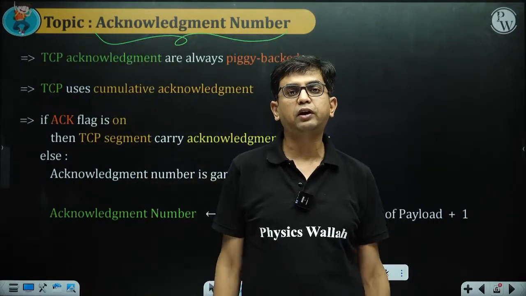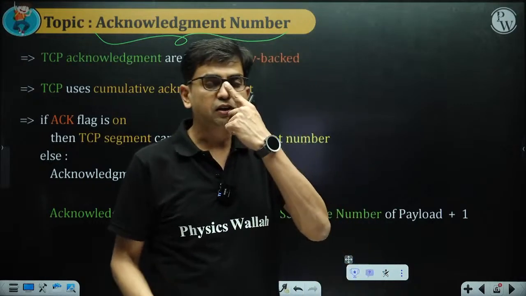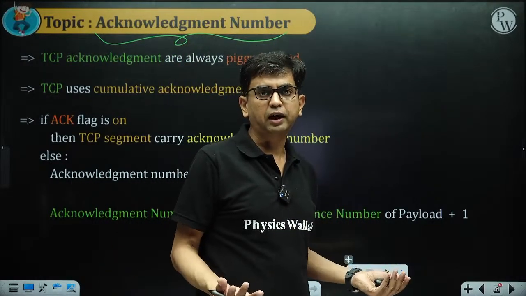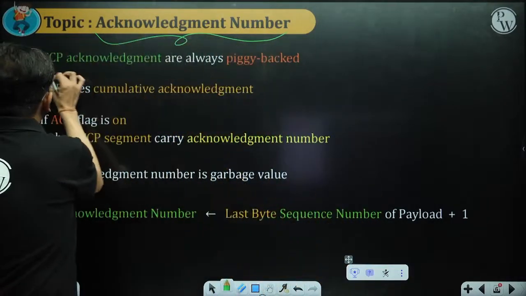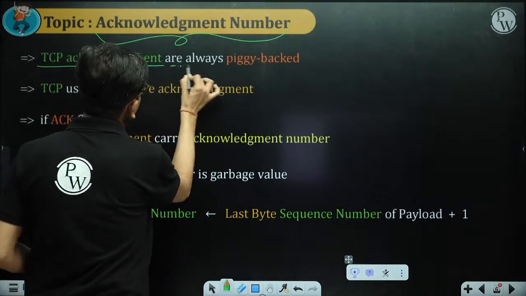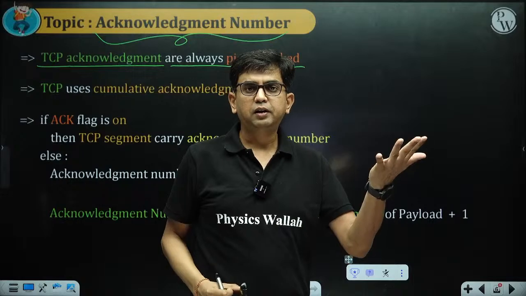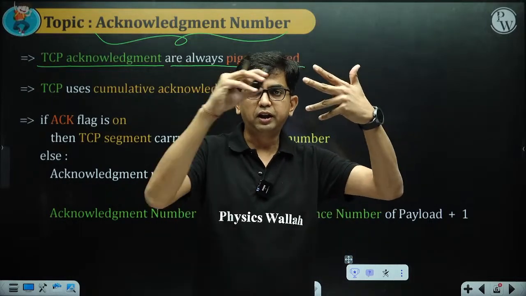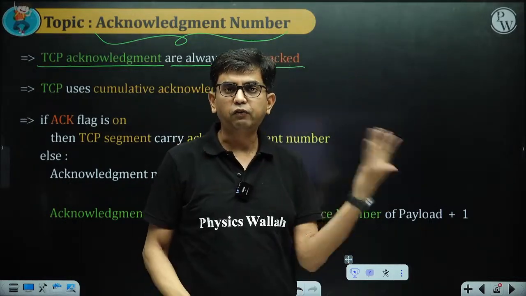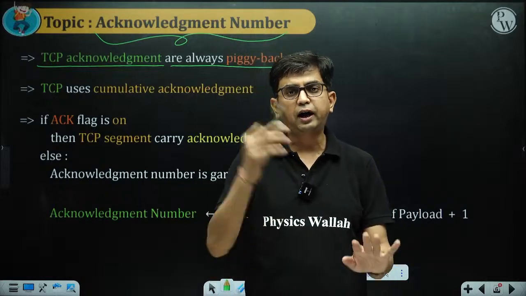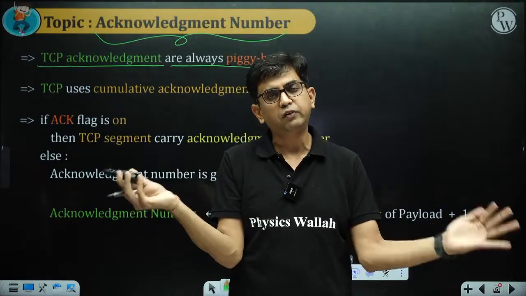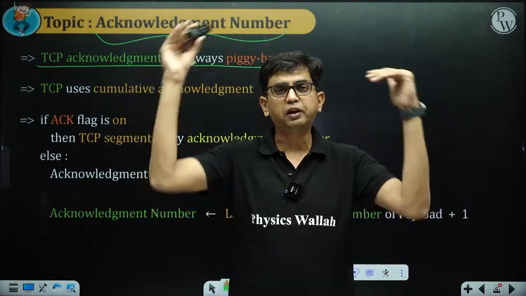So basically, in TCP acknowledgements are cumulative. TCP acknowledgements are also always piggybacked. What is the meaning of piggybacked? The same segment header will contain the acknowledgement number field, and if we have data, then we do not send data and acknowledgement separately. We can mix them in one packet, in one segment.